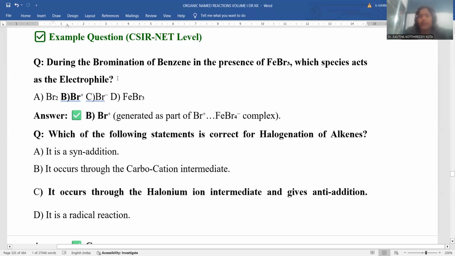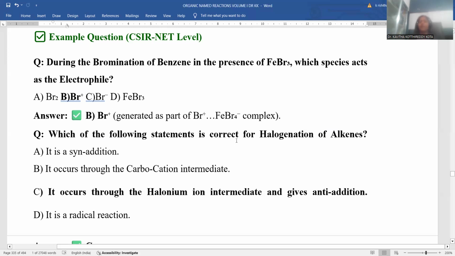Cationic species or electron deficient compounds are electrophiles in nature. Among all four options, the bromonium cation is electron deficient, so it works as an electrophile. The bromonium cation is generated by reacting bromine with ferric bromide, forming a complex of bromonium cation and FeBr4 minus, from which the bromonium cation will be released.